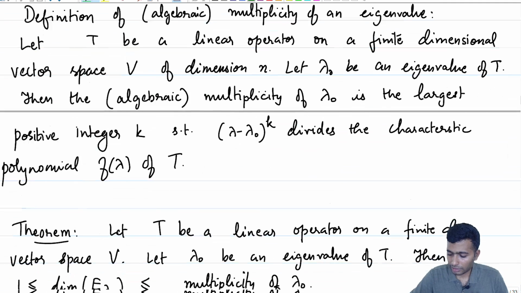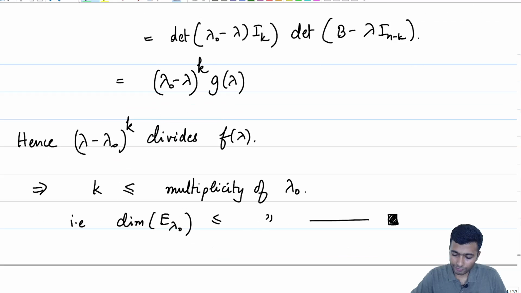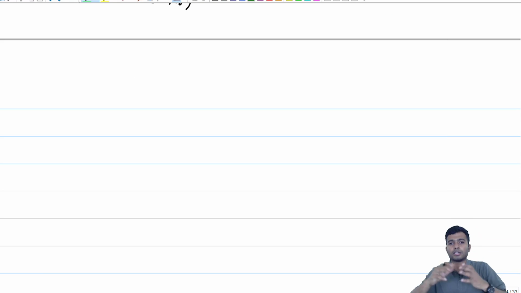So, as I have already noted, that tempts us to conjecture that in a general n cross n matrix, if we can somehow show that the dimension of the eigenspace is indeed equal to the multiplicity for all the eigenvalues lambda i, then maybe our linear operator is diagonalizable, and that is true, and our next goal would be to exactly prove that.